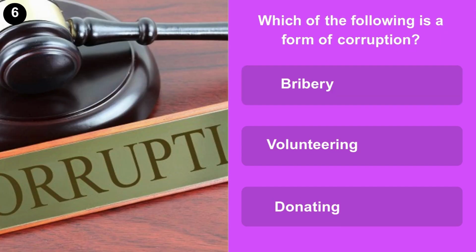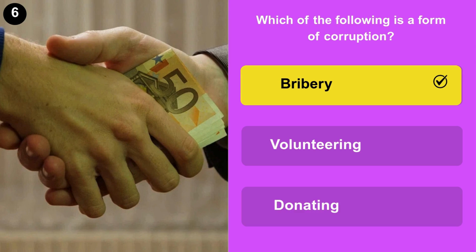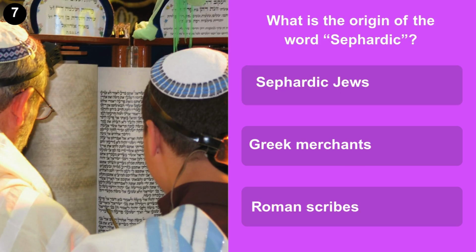Which of the following is a form of corruption? Bribery, volunteering, or donating? What is the origin of the word Sephardic? Sephardic Jews, Greek merchant, or Roman scribes?